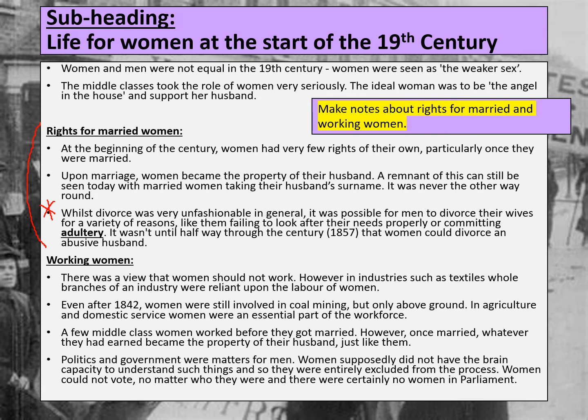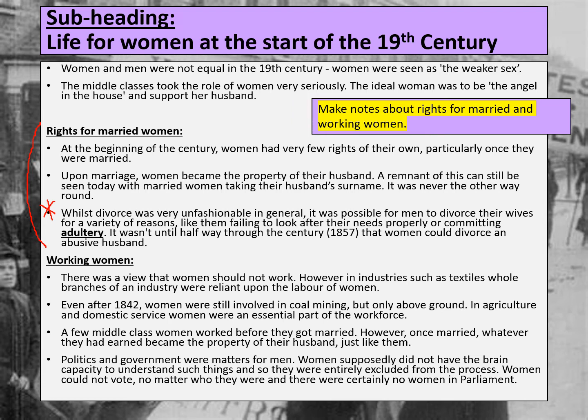But in these days, men had the right to divorce their wives for reasons such as, for example, failing to meet their needs or committing adultery. Let's say their wife had cheated on them with somebody else, then they had the right to divorce their wife. But it wasn't until halfway through the century, 1857, that a woman could actually divorce an abusive husband. So what that tells us is that even in the law, when it came to marriage, things were not equal, and rights for women were definitely considered to be not equal to those of men.